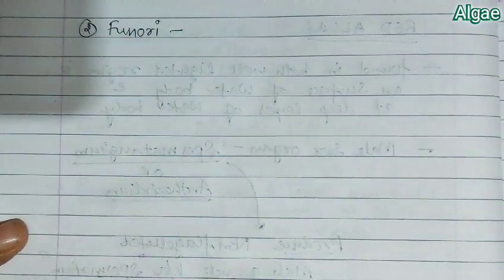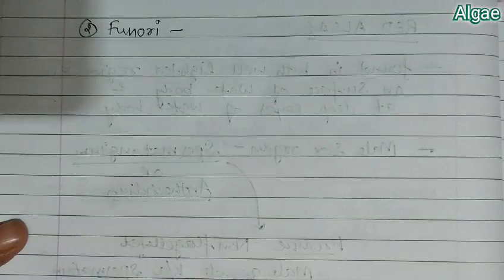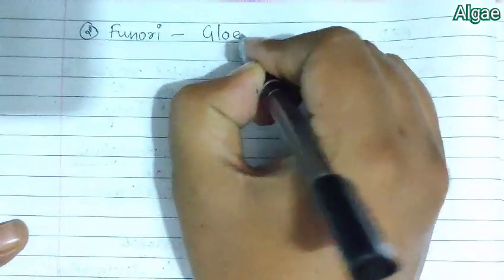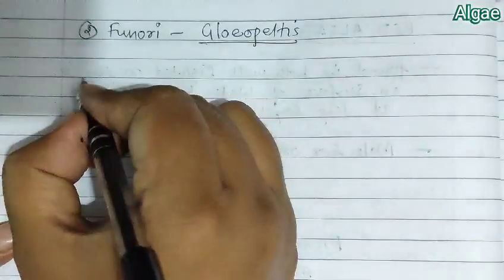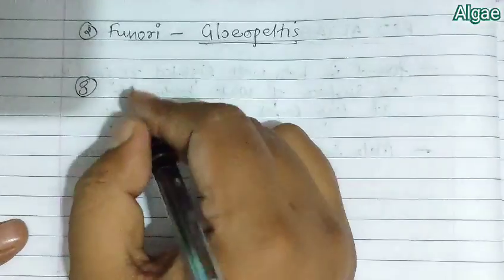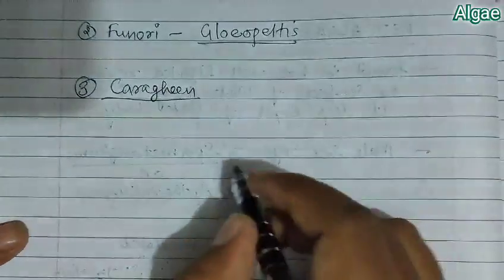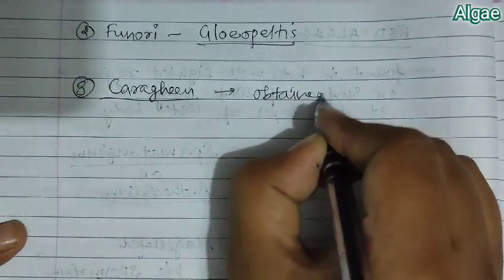Next phycocolloid is Funori, and this Funori is obtained from Gloiopeltis.